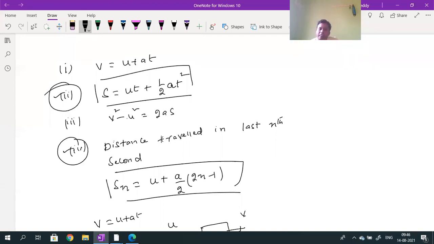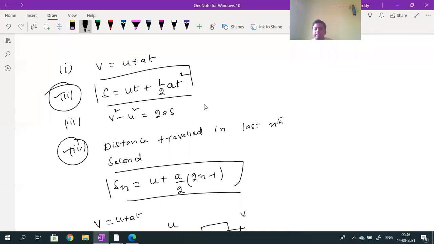You can also write, when you take the time n seconds and n minus 1 seconds, Sn can also be written as Sn minus 1. These equations are applicable only for uniformly accelerated motion. What is n? n is the time only. n is the time for the last nth second of the journey. n value is nothing but the time only.